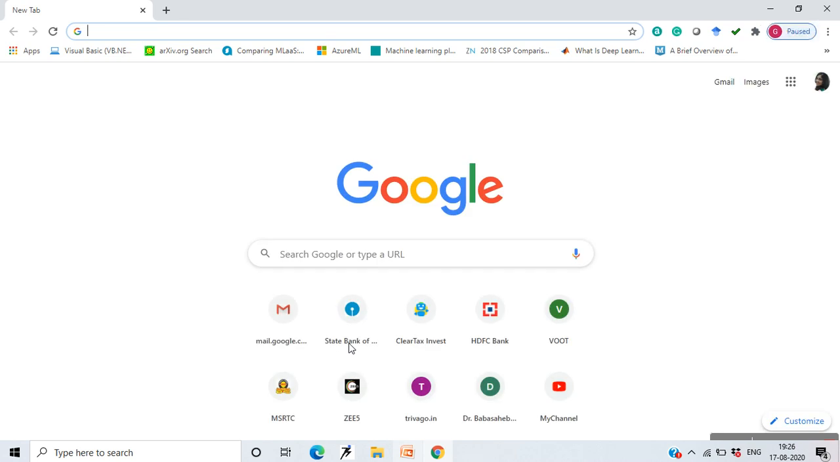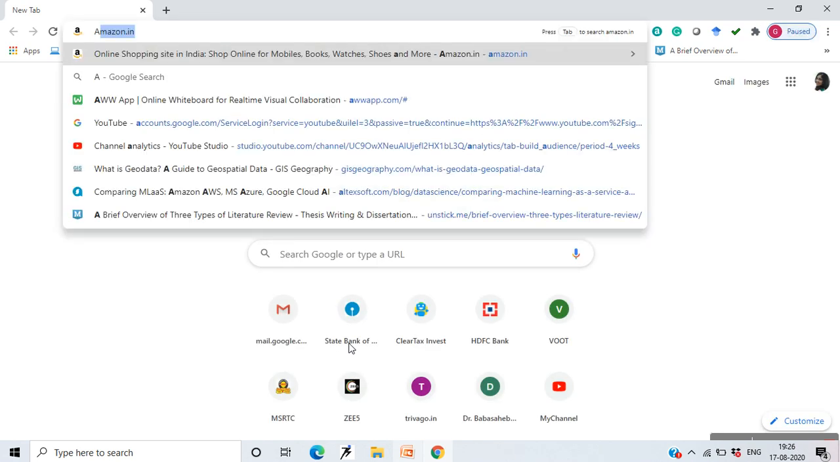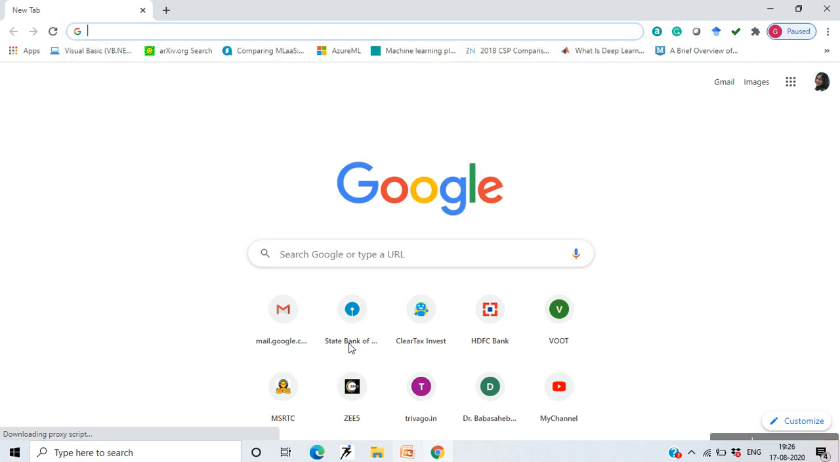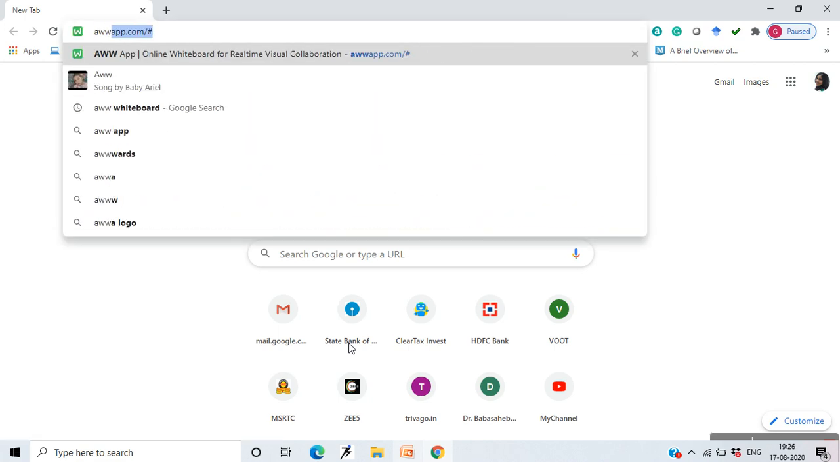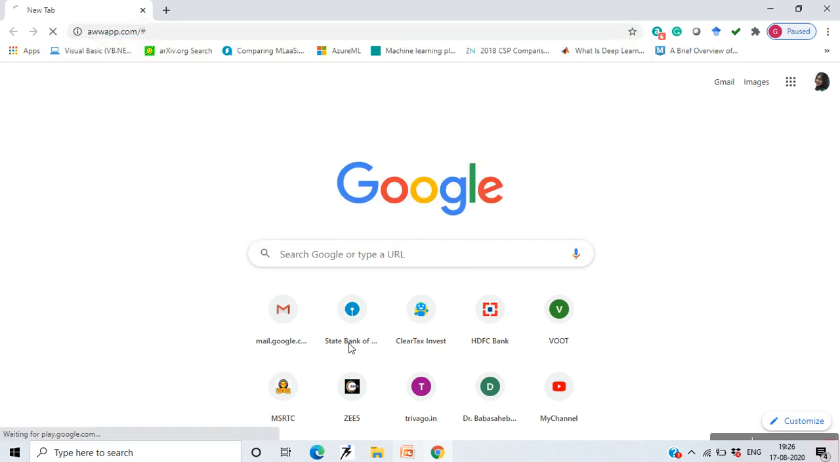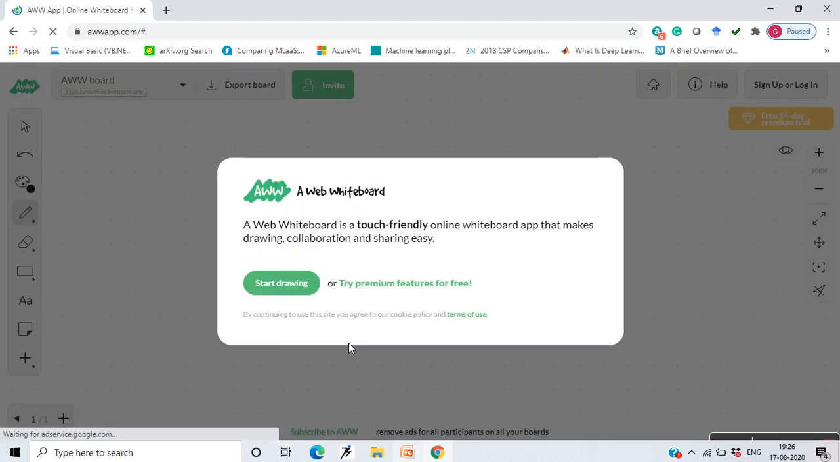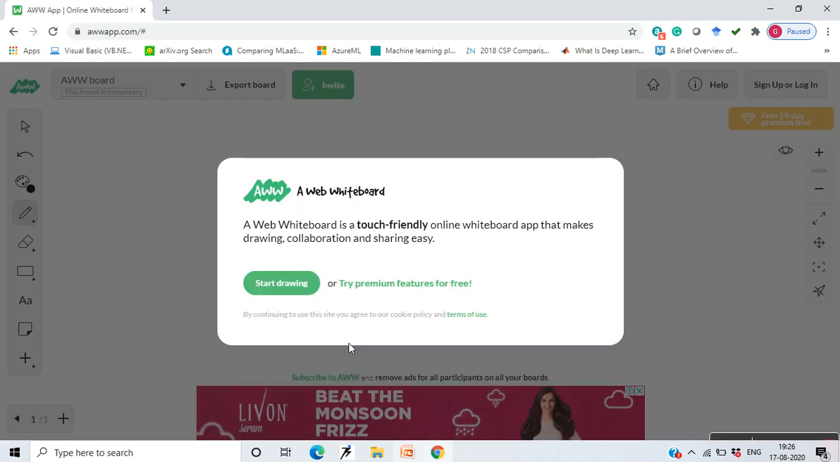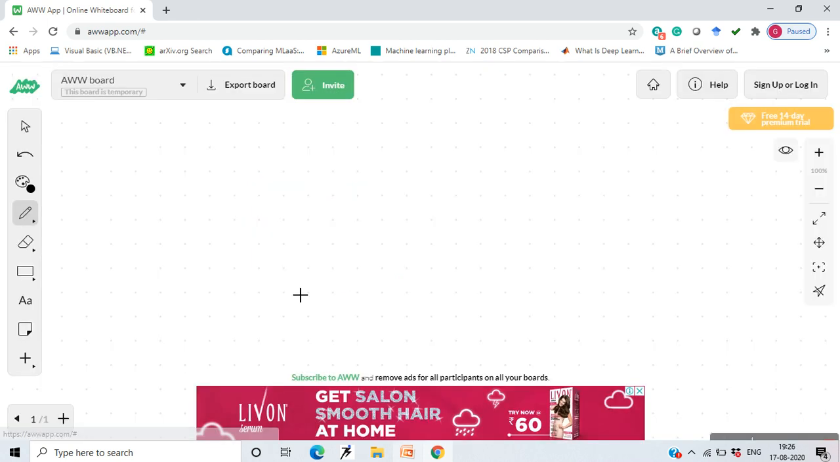Generally we are very much accustomed to using an online whiteboard. So this is awwapp.com. This is the site that you have to go to. Okay, and when you click on this, you will come to the page of AWW, a whiteboard. AWW stands for A Whiteboard. It is a touch friendly online whiteboard app that makes drawing, collaboration and sharing easy. Just have to start drawing.